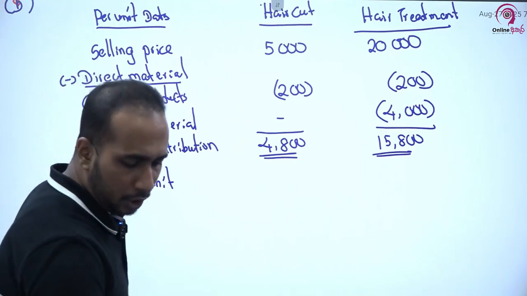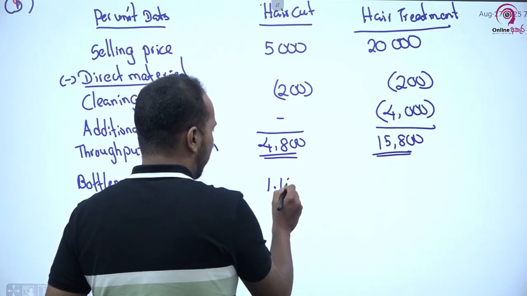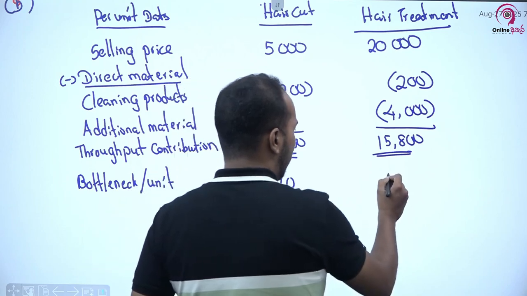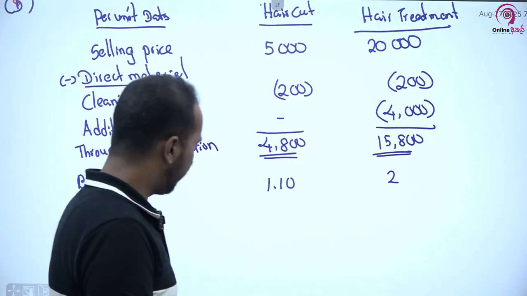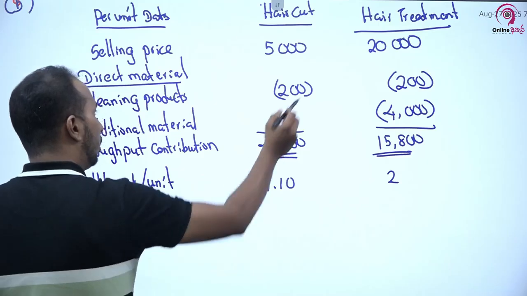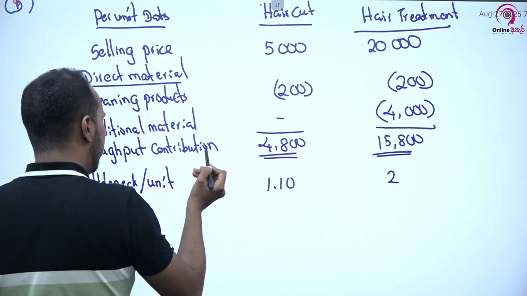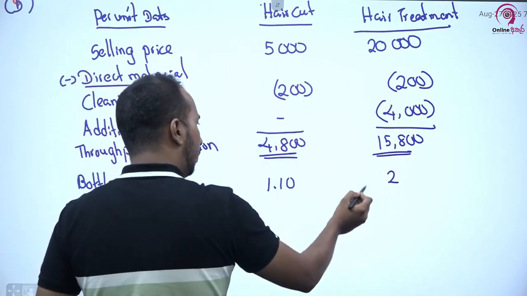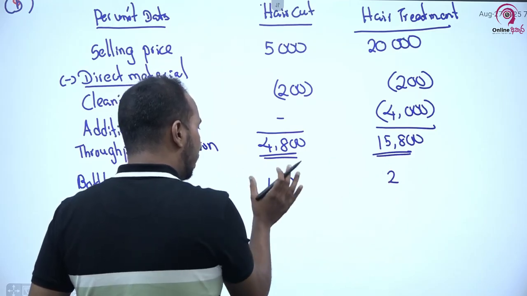hair cut වලට යනකොට ළමයි question එකේ දීලා තියෙනවා අපිට 1.10 තමයි එක hair cut එකකට senior designer allocate කරන්නේ. When it comes to hair treatment, we are allocating 2 hours in respect of senior designer's time. So this is the question. Now what can you do? දැන් බලන්න හොඳට. In order to do one haircut, we have to sacrifice 1.1 hour from our senior designer's time. When it comes to hair treatment, we have to sacrifice 2 hours from our senior designer's time. Now this is the bottleneck resource.